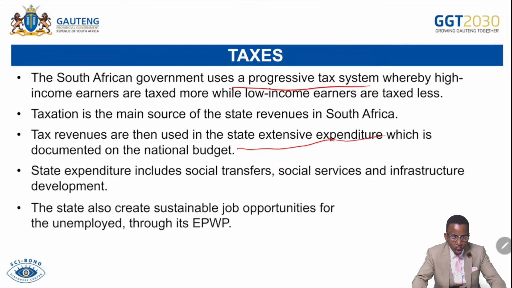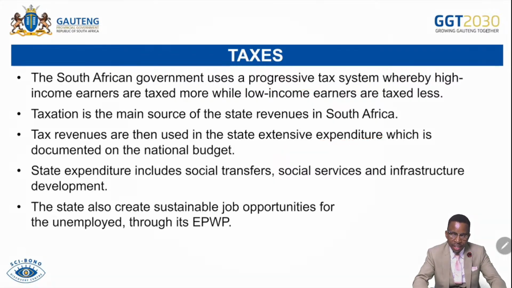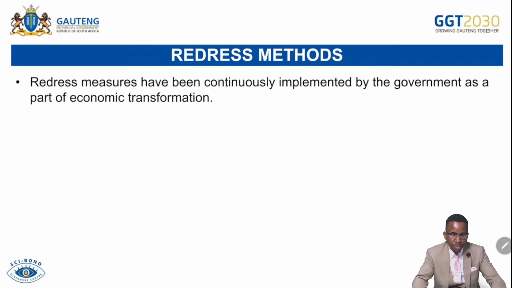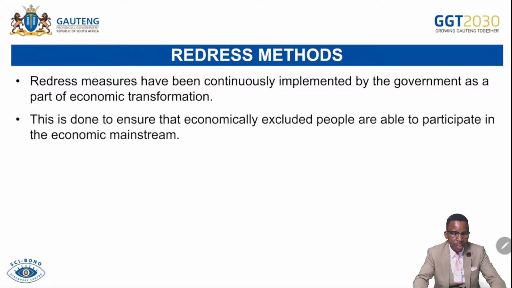The state also created what we call EPWP, where they create job opportunities that are labor intensive in underprivileged areas where there's a high level of unemployment and poverty. Then we have redress methods. Redress measures have been continuously implemented by the government as part of economic transformation. This is done to ensure that economically excluded people are able to participate in the economic mainstream.